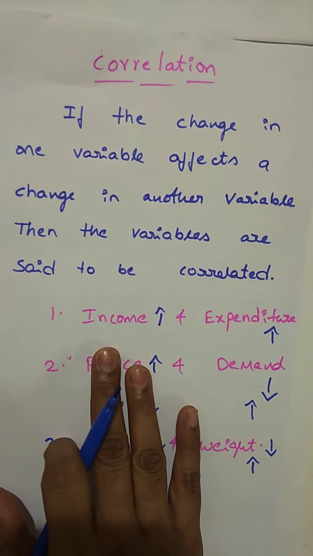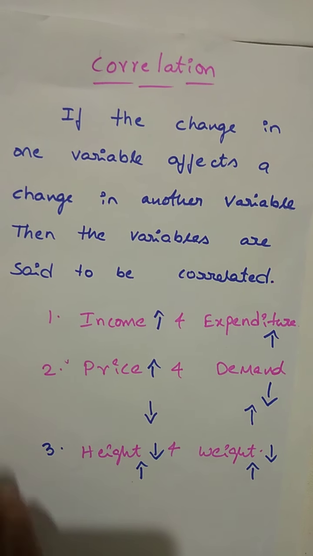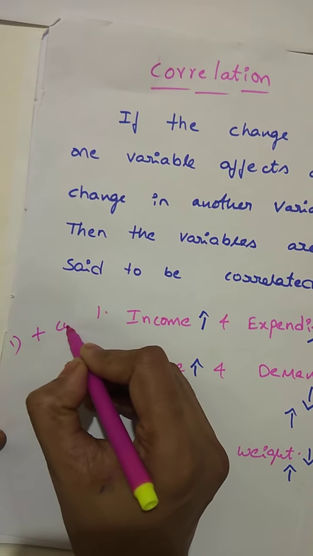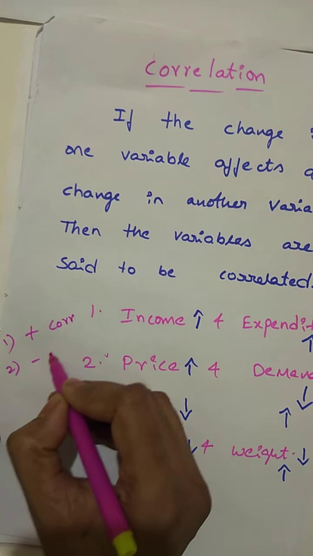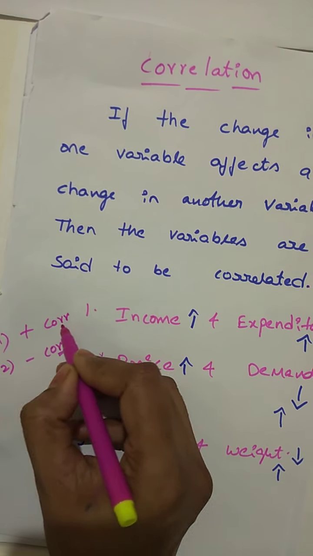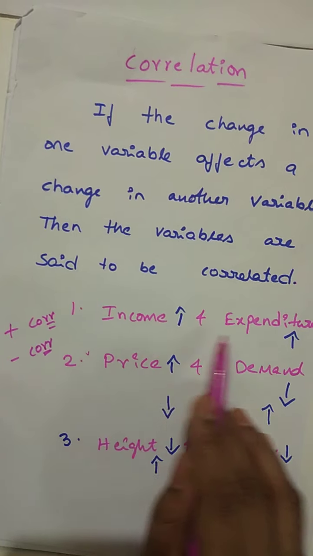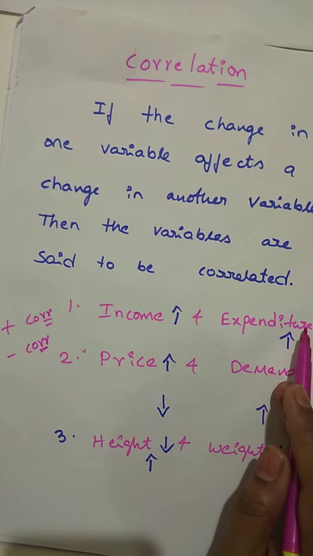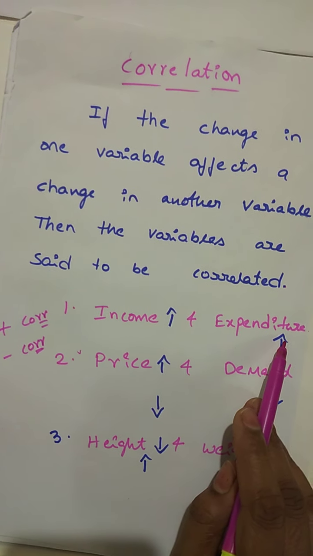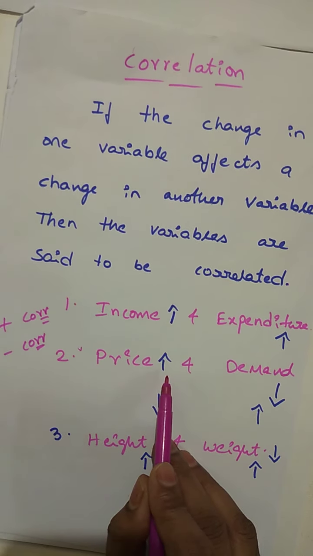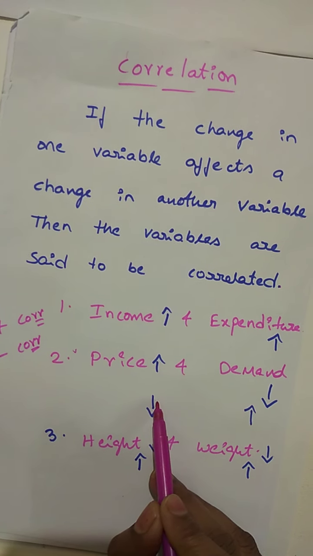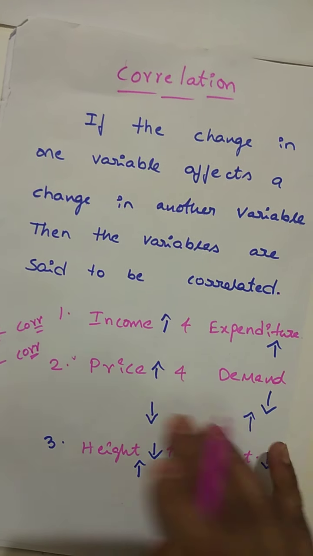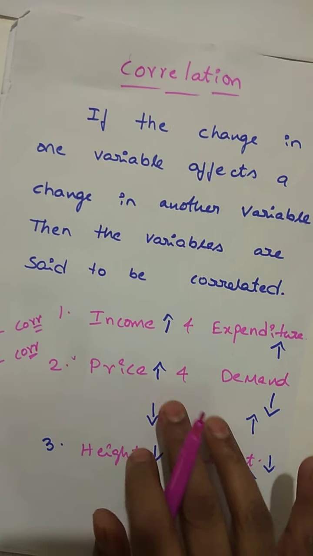Here also there are two types of correlation. The first one is positive correlation, and the second one is negative correlation. Positive correlation means, like income and expenditure, if one variable is increasing, then the other variable also increases. Here, price is increasing and demand is decreasing; price is decreasing and demand is increasing. One is increasing and the other is decreasing, so we say this is a negative correlation.